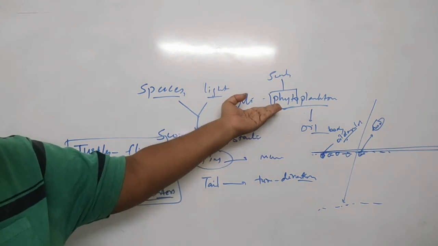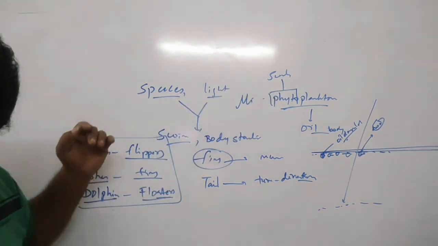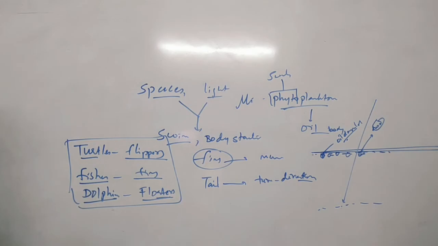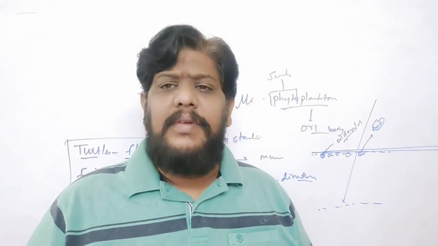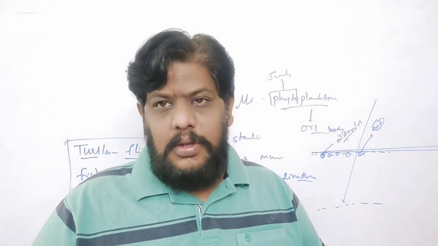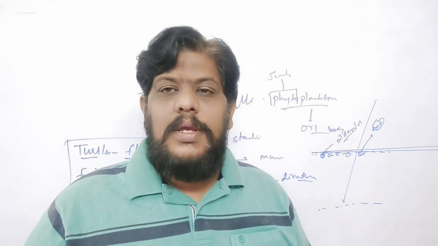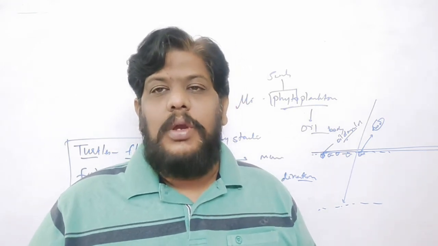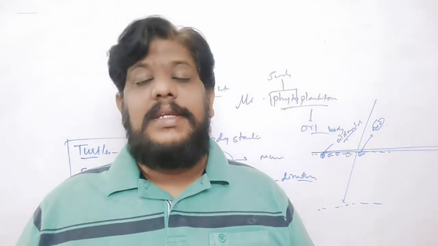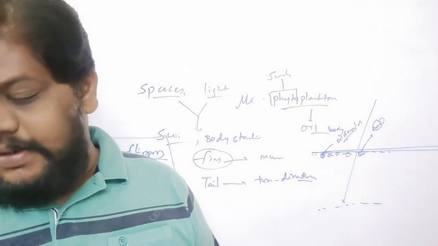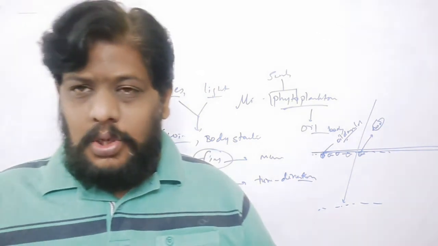So children, that is how each and every animal will have its own different kinds of adaptations to live in the different ecosystems. Tomorrow we are going to deal with the adaptations in the marine ecosystem, and also the secrets of swimming. A very, very interesting topic is going to come.